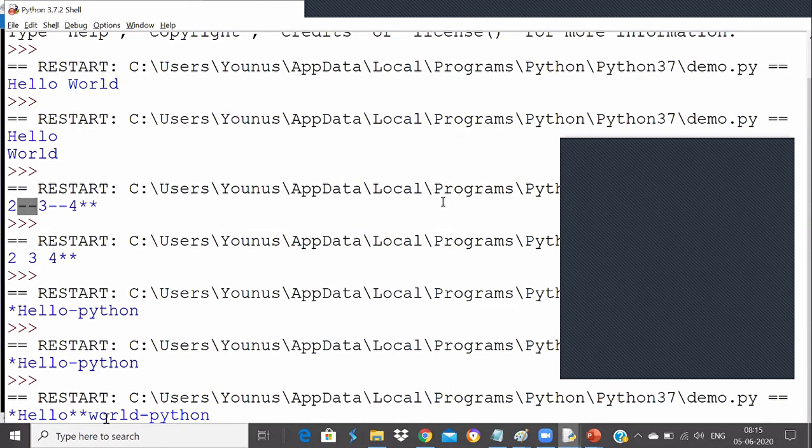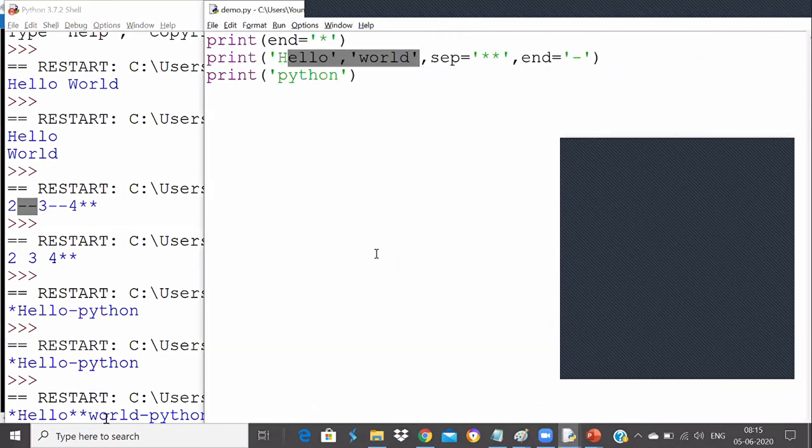What is the difference between separator and end? So remember, end will be replaced by backslash n, and whatever you write in separator will be used between the values. By default, separator is a space, and by default, the end value will be backslash n. So if you don't write anything for end, it will add backslash n automatically at the end. Okay, that is what we have to understand.